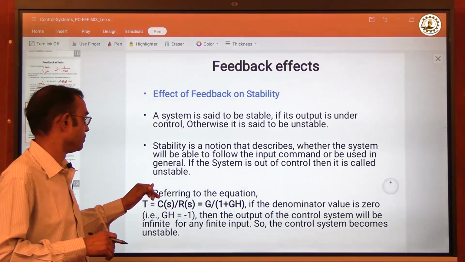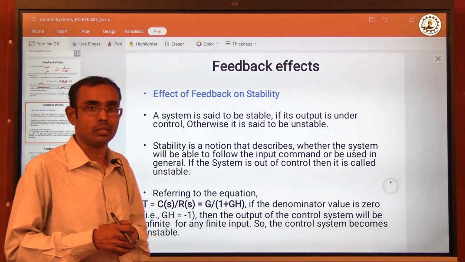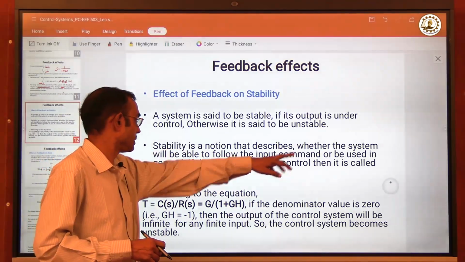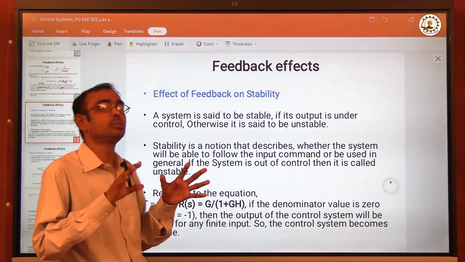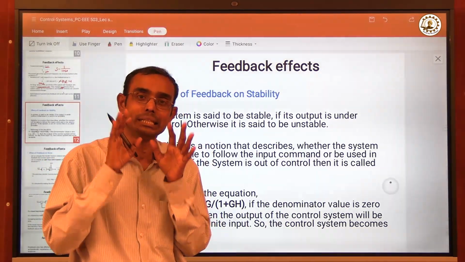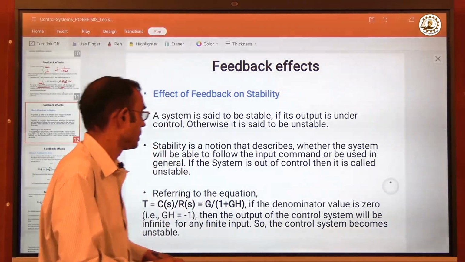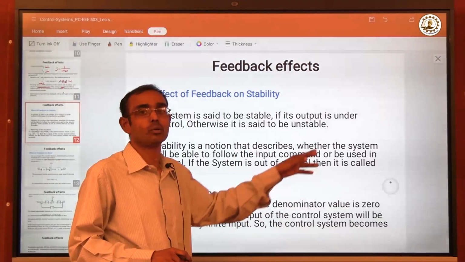Otherwise, it is unstable. So that means stability is basically a notion that describes whether the system will be able to follow the input command. At least that can be represented generally in that fashion: whether the input command is being closely followed by the response.